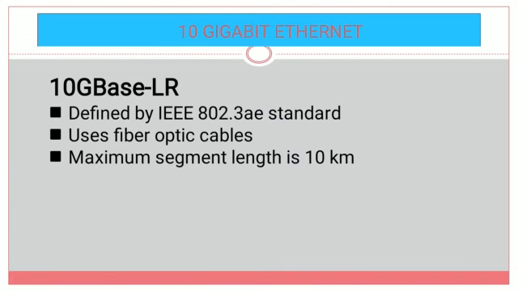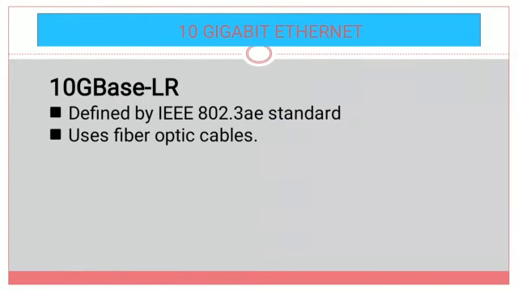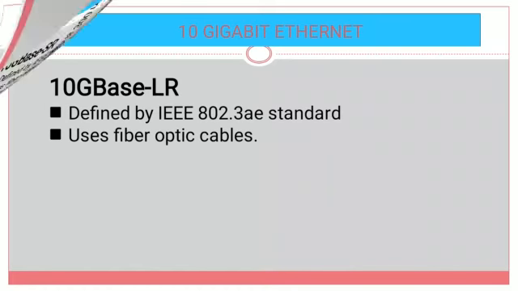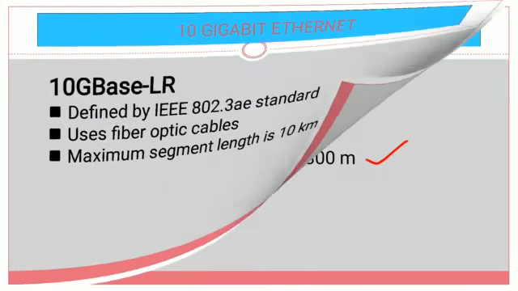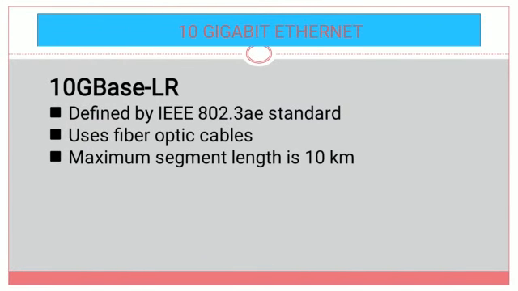So coming to this one, in 10G base SR, the maximum length is 300 meters. In 10G base LR, the maximum length is 10 kilometers. So this is the difference between 10G base SR and 10G base LR.